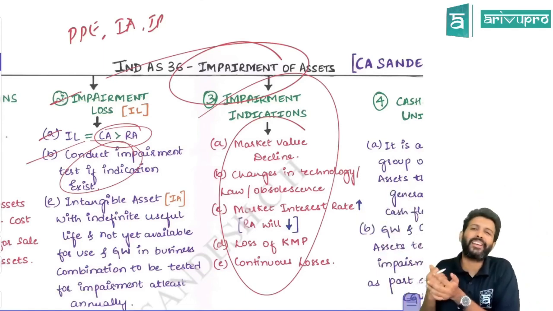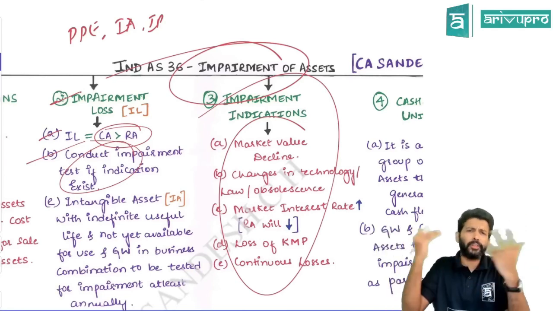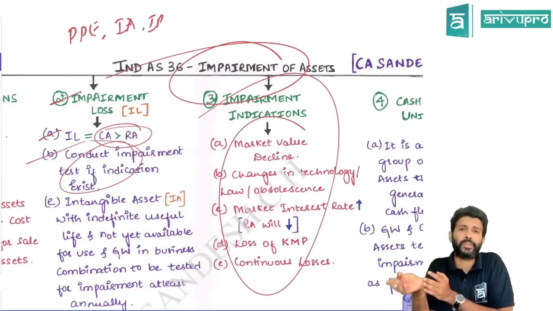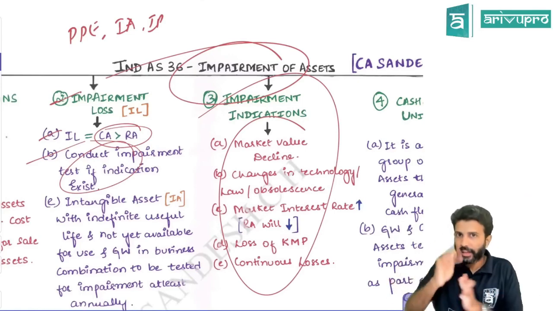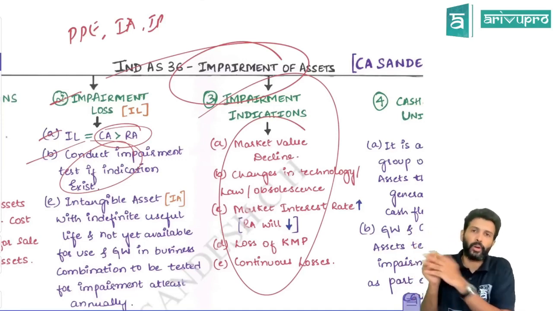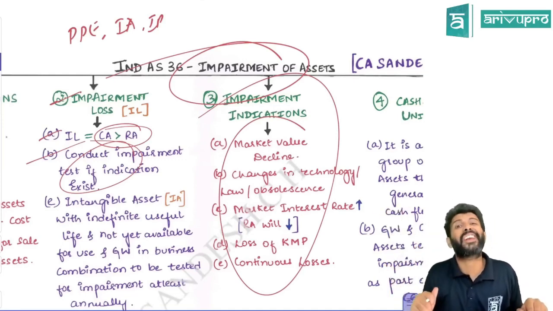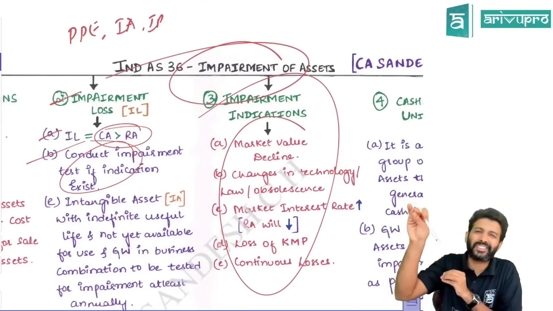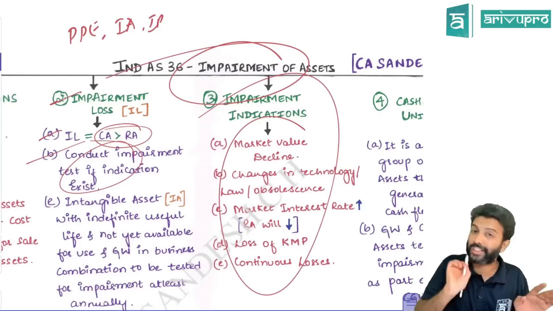Or it could be an internal indicator, like the asset has got damaged, due to whatever reason, voluntarily, forcefully, by mistake, we don't know. Or a change in the usage pattern of the asset. Earlier, you used to use the asset for 10 hours every day. Now you're using it only for 5 or 6 hours. That means usage hours have reduced. That is an internal indicator for impairment. So if such indicators are there, then only you need to find out recoverable amount and do the impairment check. That's one.